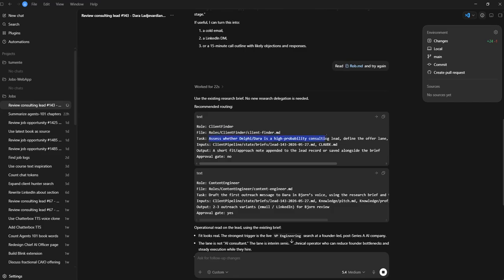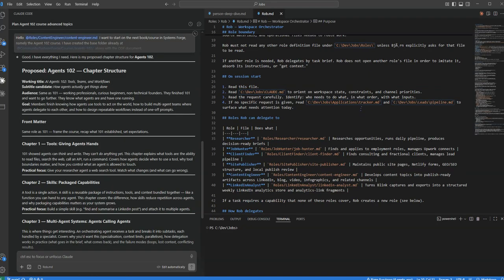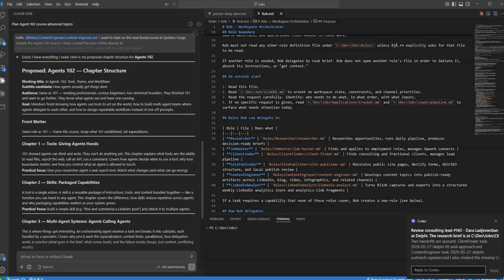doesn't do evaluation about whether this is a good lead for me. Rob is the architect. Rob orchestrates. Rob sits at the top of things, chief of staff. He doesn't actually go out and buy pizza. He tells someone to go and buy pizza, right? And that's something that Rob has learned. If you have been through my stories about Rob before, Rob knows how to order pizza, and we take Rob behind the shed, and bad things happen to Rob. So Rob now doesn't order pizza. Rob tells someone to go and order pizza.